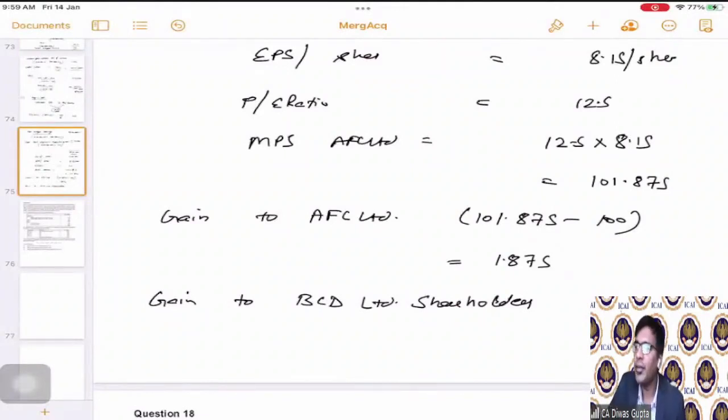I will wait for all of you to attempt this. See, students, while seeing this, you just remember one thing in your mind. What are the BCD shareholders getting?